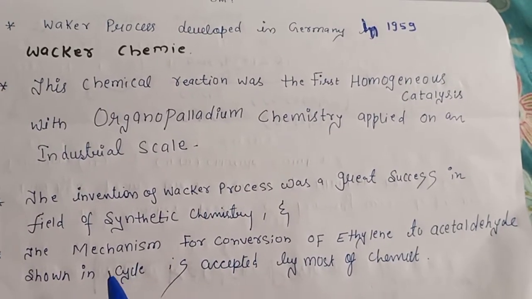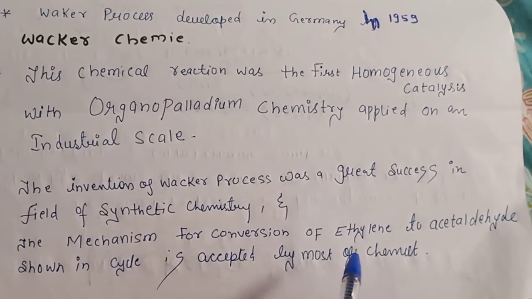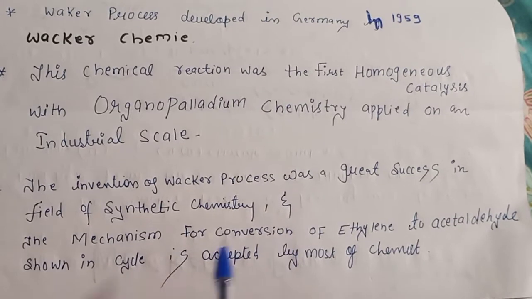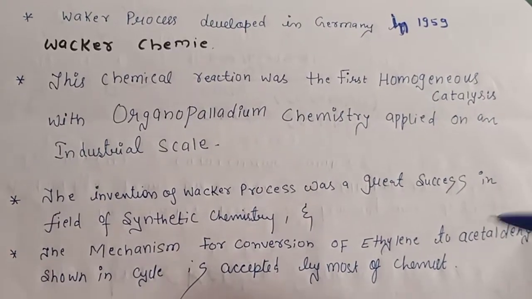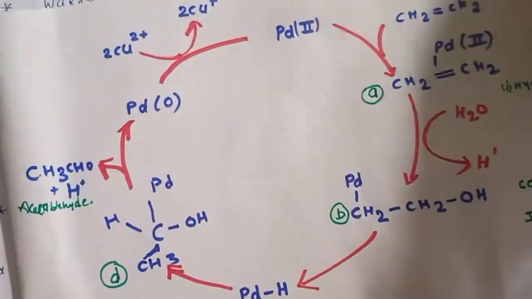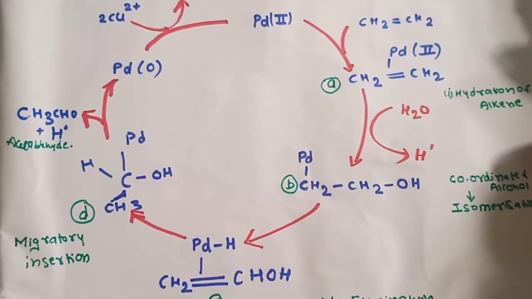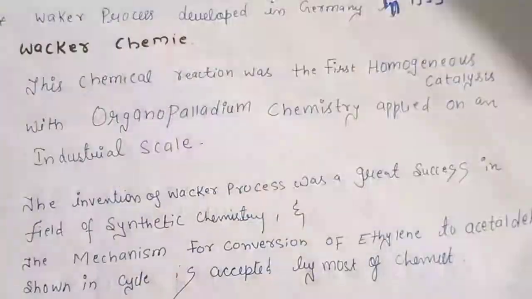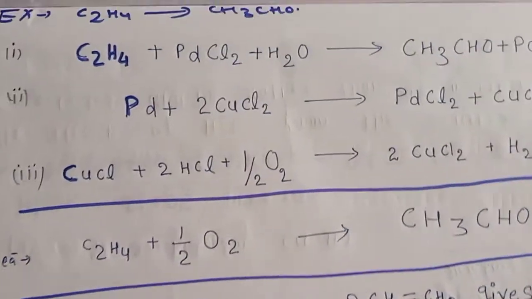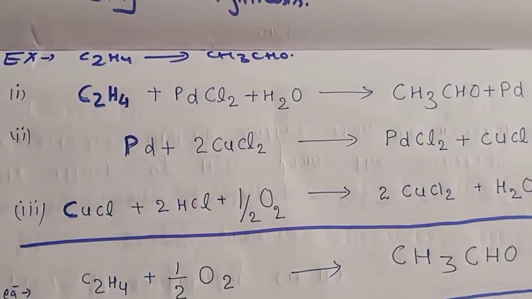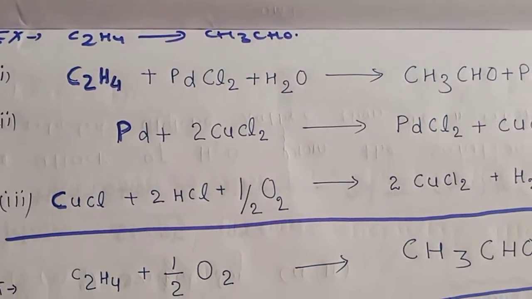The mechanism for the conversion of ethylene to acetaldehyde we will discuss in the cycle, and it is accepted by most of the chemists. This mechanism is discussed by most of the chemists. So now let us see the main reaction for the Wacker process. This is a three-step reaction, which we can write in a simple manner.